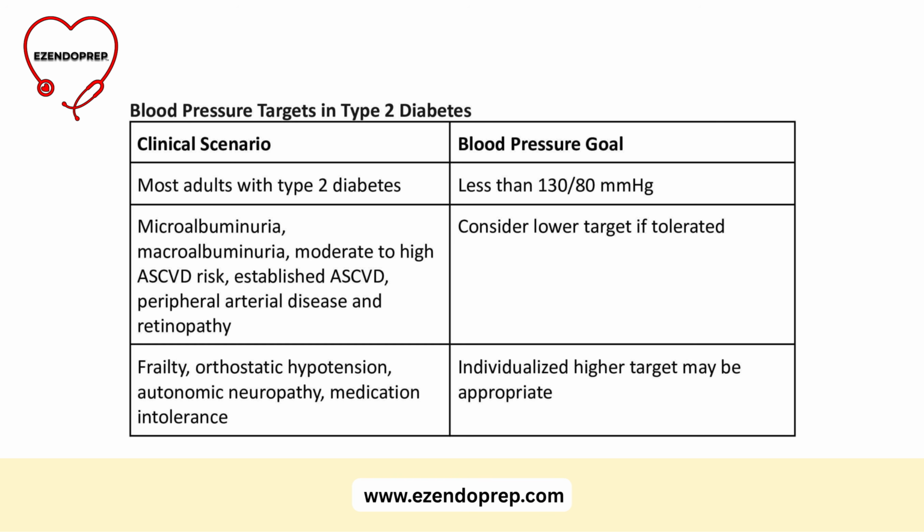24-hour ambulatory blood pressure monitoring correlates better with cardiovascular risk than single office readings. It can detect masked hypertension, where the clinic blood pressure looks normal but the outside blood pressure is high. It can also detect loss of the normal nighttime dip in blood pressure. Both findings are common in type 2 diabetes, and both are associated with higher cardiovascular risk, end organ damage, and mortality. Home blood pressure monitoring can also improve medication adherence and help patients reach their blood pressure goals.